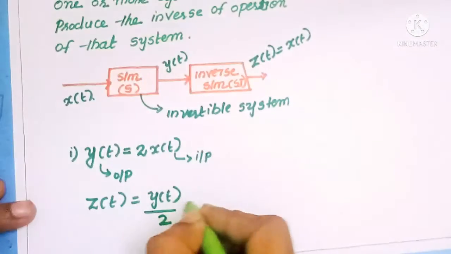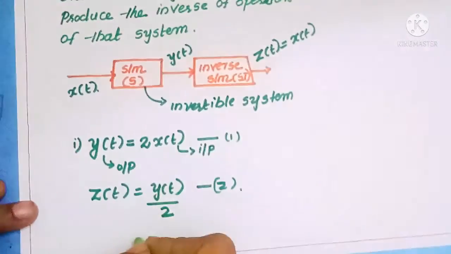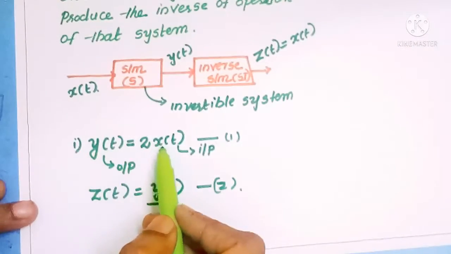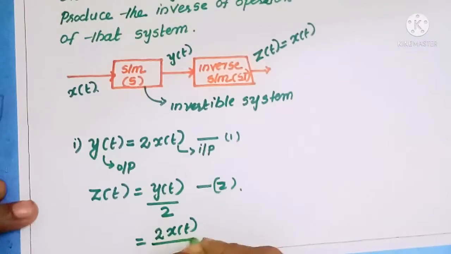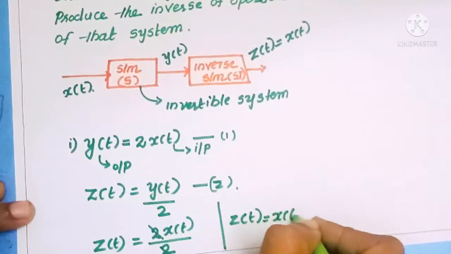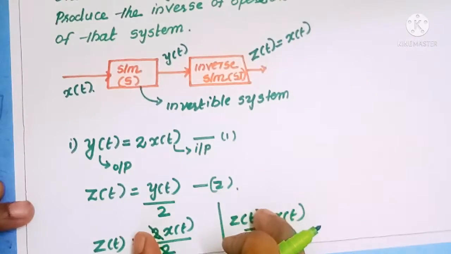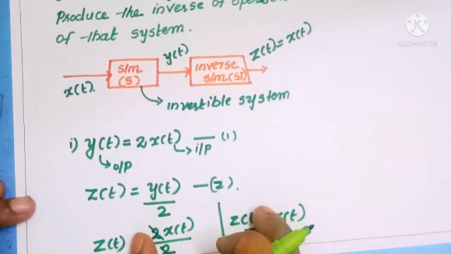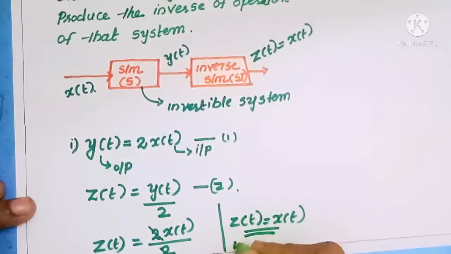This is equation number 1, and this is equation number 2. Here we can substitute the value of y of t, that is 2 into x of t. We substitute 2 into x of t instead of y of t, then divide by 2. What will you get? Here we get z of t equal to x of t. From this we can say this system is an invertible system, because it also performs the inverse operation of the original system. So this is an invertible system.